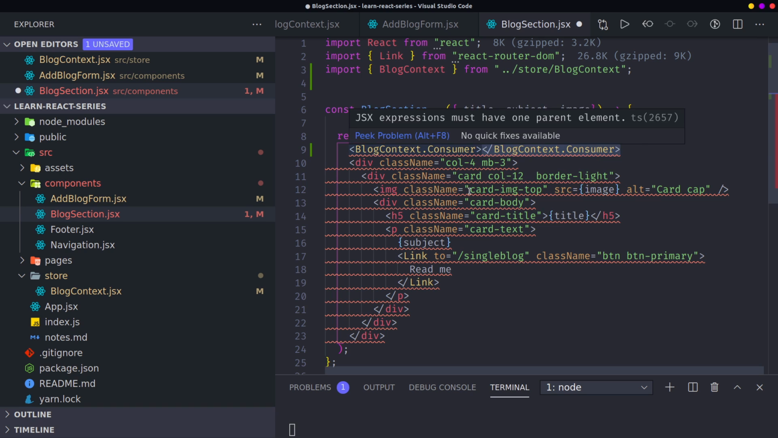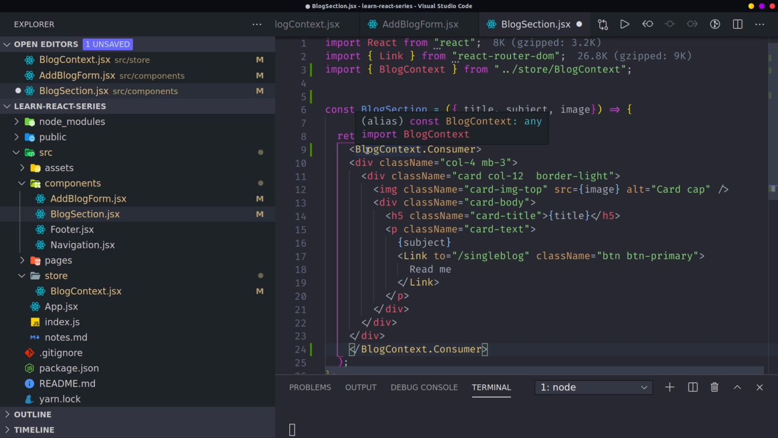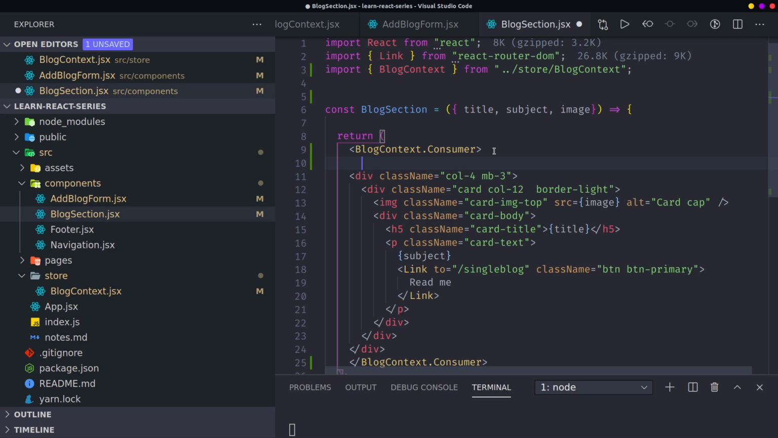Since this is a higher order component, what you do is you have to pass it a function. The function takes the value, or the context, inside our context here. Like that, then equals to.